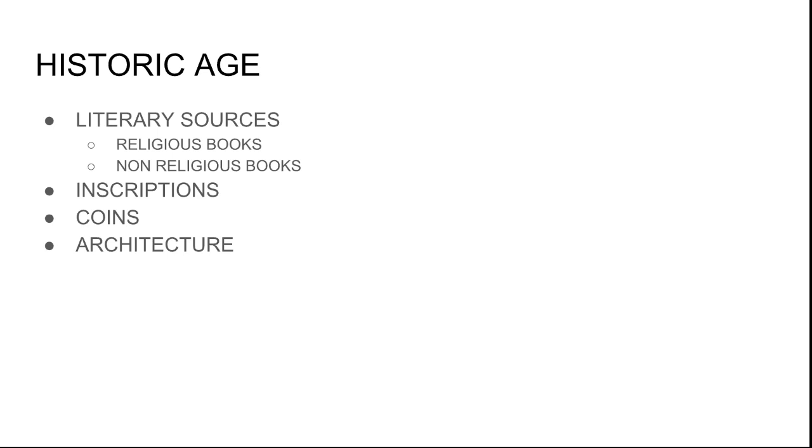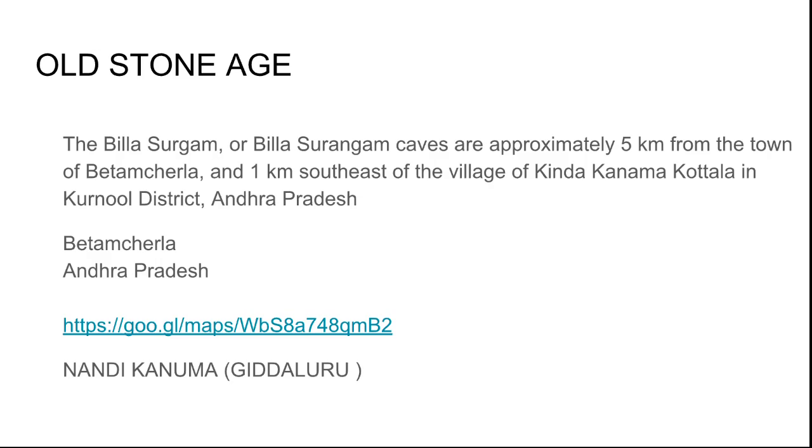Okay, in literary sources also there are two types of books: some of them are religious books and some of them are non-religious books. We will discuss all these types when we discuss the historic age kingdoms. Now, in this lecture, we discuss more about the prehistoric age.